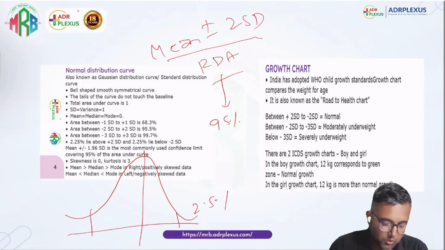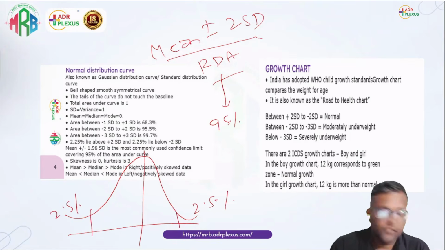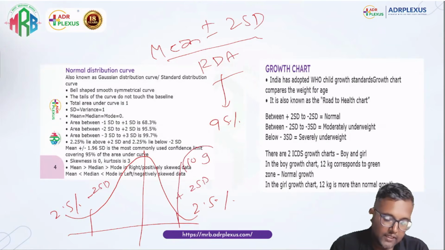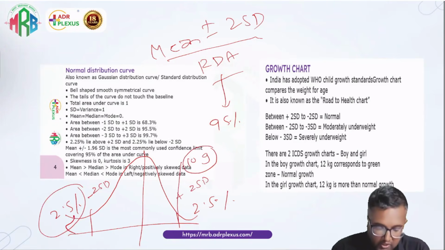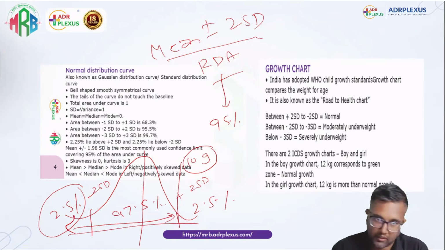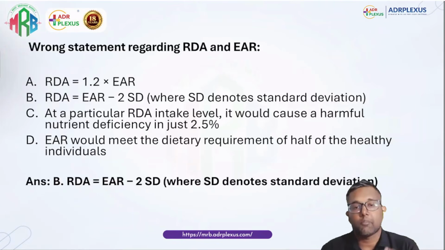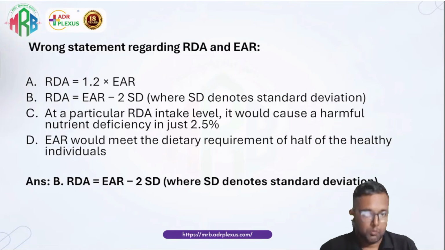So that will leave a balance of 2.5% on each side, minus 2 standard deviation and plus 2 standard deviation. If someone is taking 10 grams, it is enough for the people who are also below the minus 2 standard deviation. So although it is mean plus or minus 2 standard deviation, it fulfills 97.5% of the people.